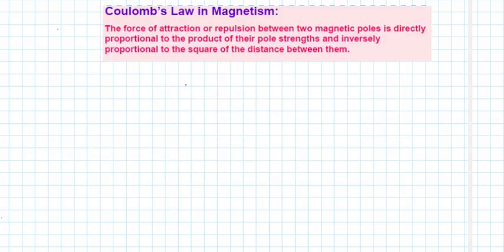Now Coulomb's law in magnetism. The force of attraction or repulsion between two magnetic poles is directly proportional to the product of their pole strengths and inversely proportional to the square of the distance between them. So this law is very much similar to Coulomb's law in electrostatics.